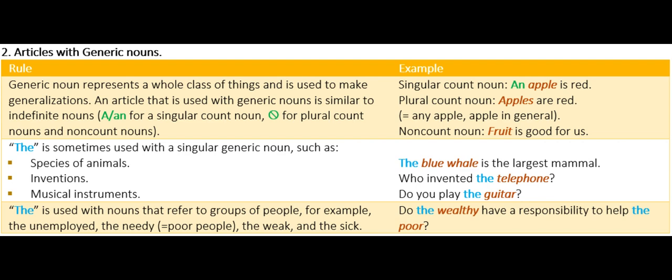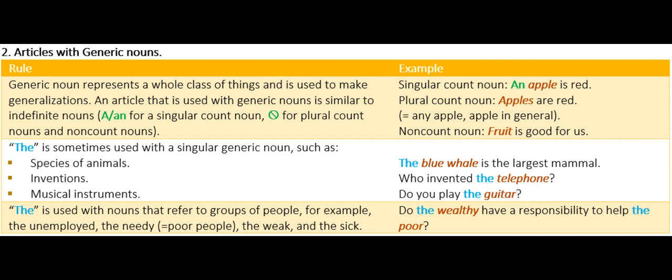Example, singular count noun, an apple is red. Plural count noun, apples are red. Both mean any apple, apple in general. Non-count noun, fruit is good for us. Rule number 2. The is sometimes used with a singular generic noun, such as species of animals,